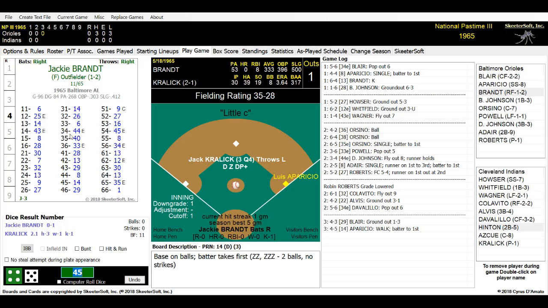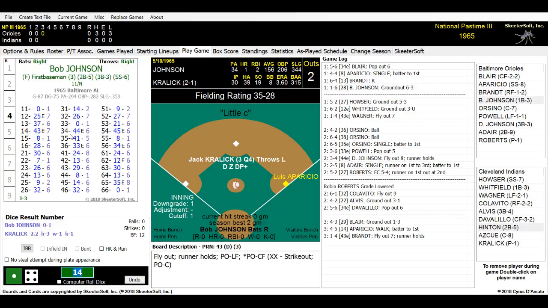Due up will be Jackie Brandt. Jackie Brandt is Kravlik's lone strikeout so far this game. Aparicio is on first, taking a good lead. Kravlik is ready. He's in the stretch. Here is the pitch. It is a 14, and Jackie Brandt hits it out towards left field. Wagner's coming down over. Looks like a fairly routine fly ball for Wagner. He makes the catch. We have 2 away.